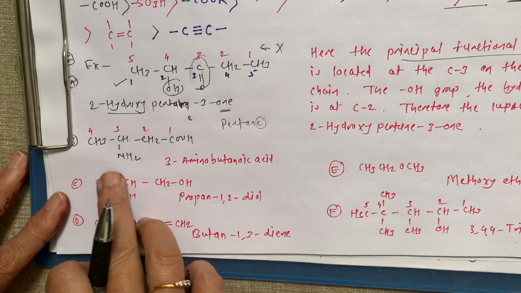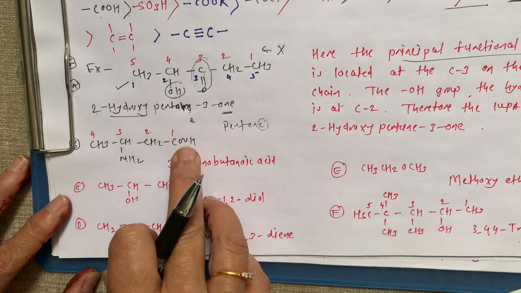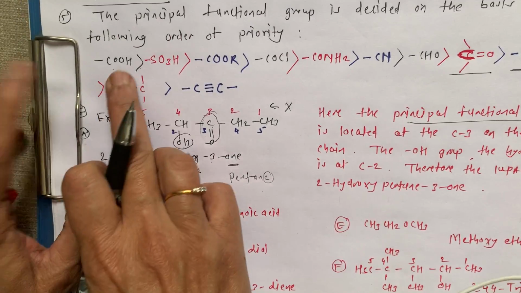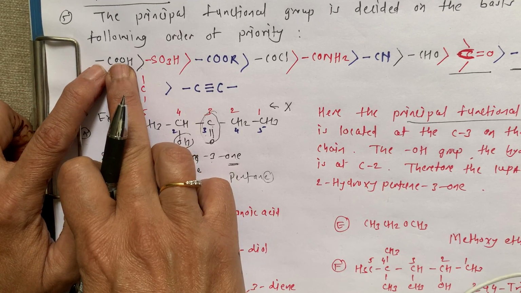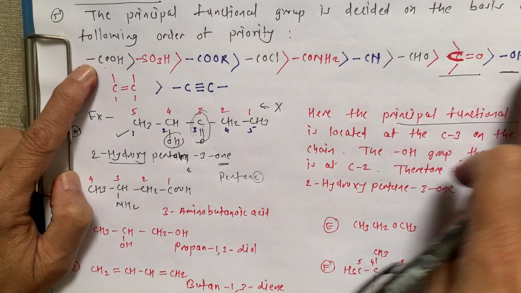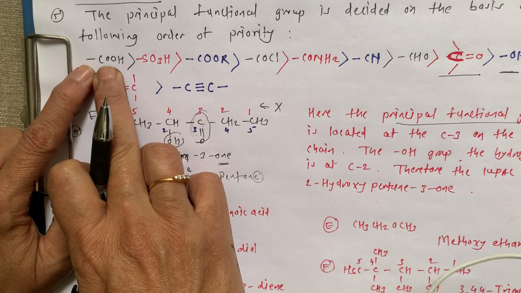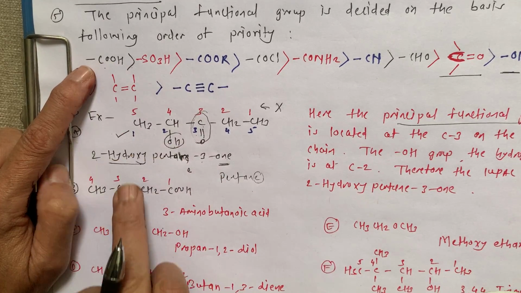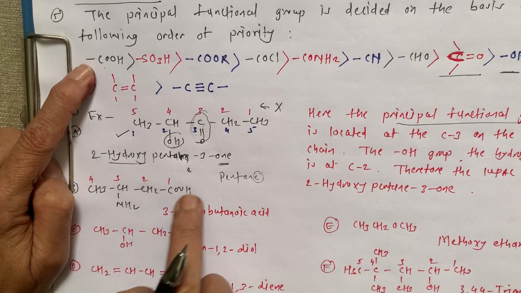Next we will see two different functional groups. This is COOH and NH2. Now see, COOH has higher priority than this NH2. So the principal functional group is COOH. So this is a derivative of the acid, carboxylic acid.